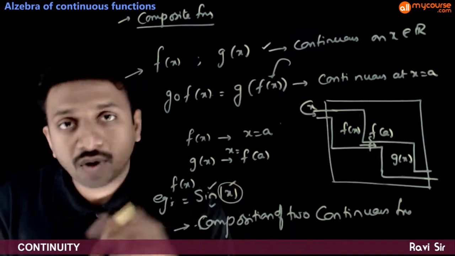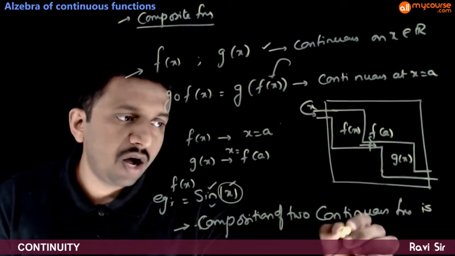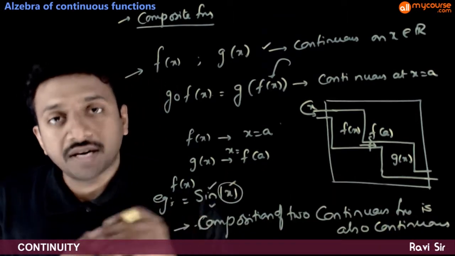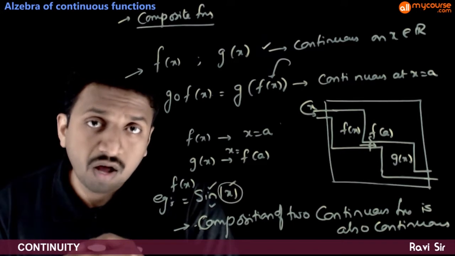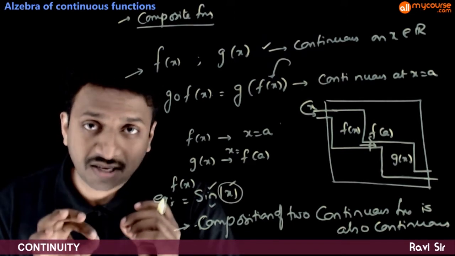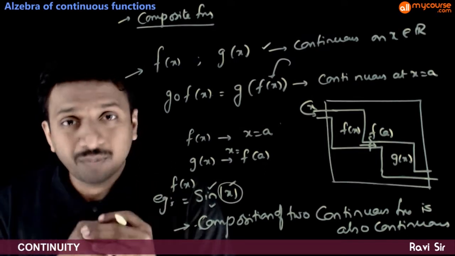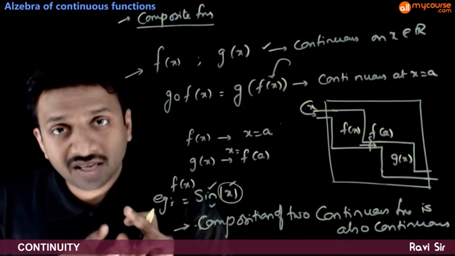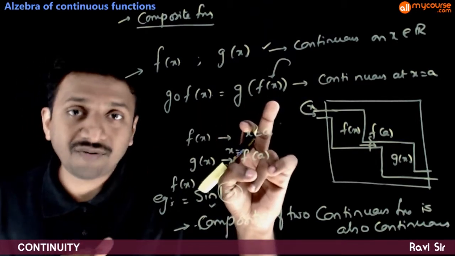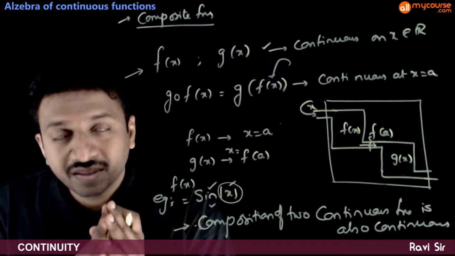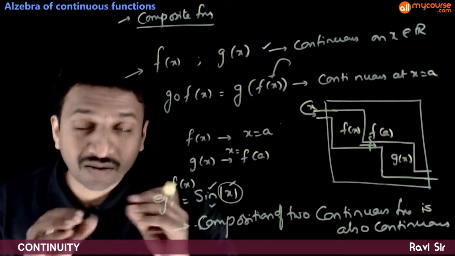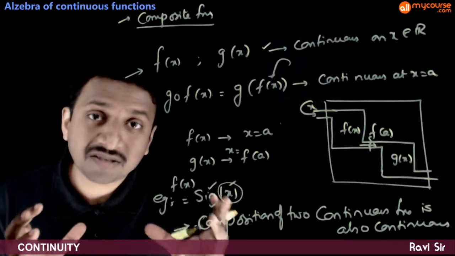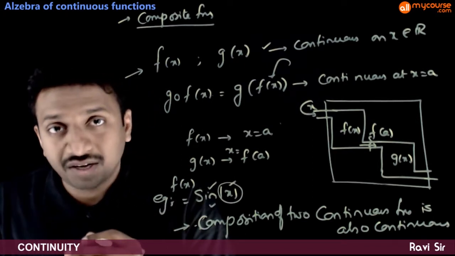The composition of two continuous functions is also continuous. That is, if two functions are always continuous, then the composition is also always continuous. And if you want to check the continuity at a particular point, this is how you check. If f of x is continuous at x is equal to a and g of x is continuous at f of a, then g of f is continuous. If this does not happen in a particular question, you have to go to the particular functions given in the question and find the limits and check the continuity of the function.